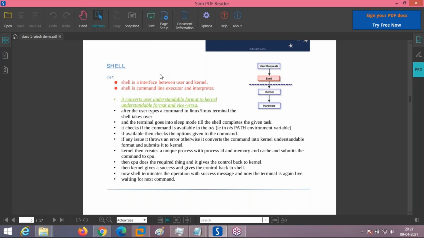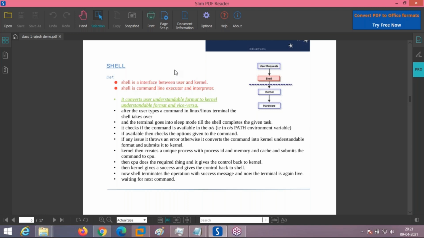What is the shell? Shell is a command line interpreter. Interpreter means the commands the user executes are high level commands. This language is not understandable by the kernel. Kernel understands only binary language. So shell is coming in between, taking care. It is actually the interface between the user command and execution.